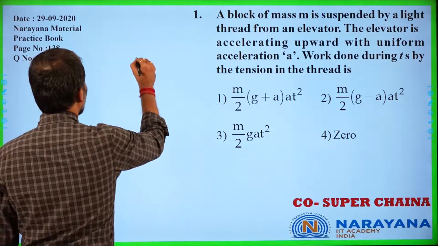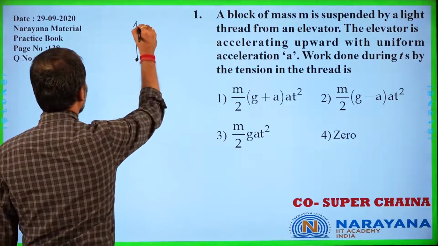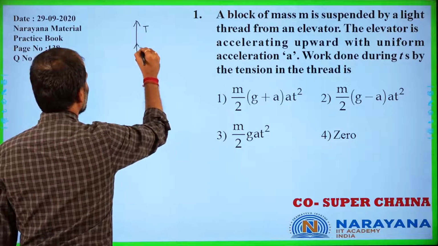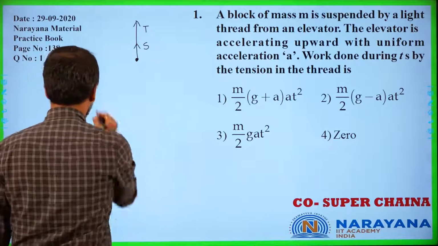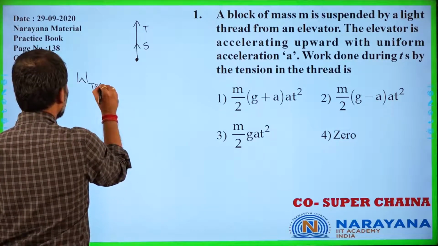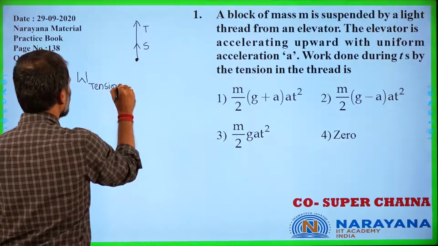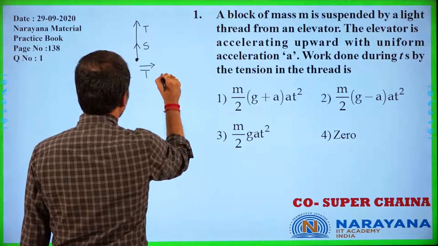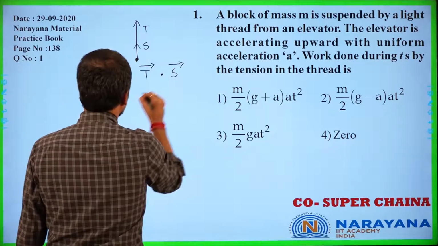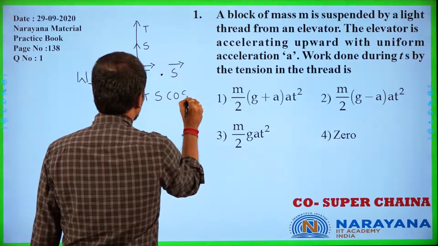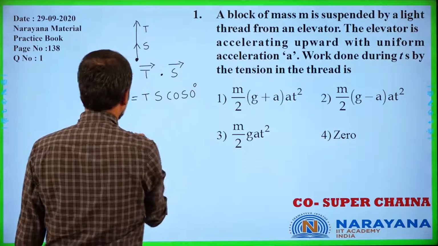Tension would be acting vertically upwards and the displacement would also be along the same direction. So the work done by the tension in the string is T bar dot S bar, which is Ts cos 0.